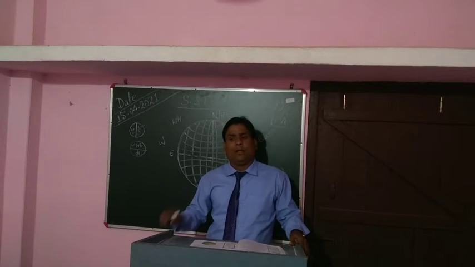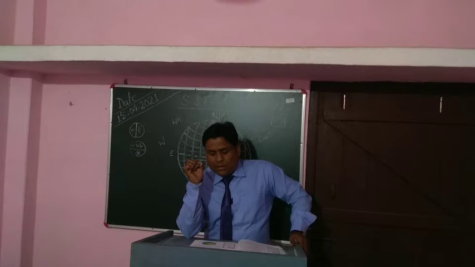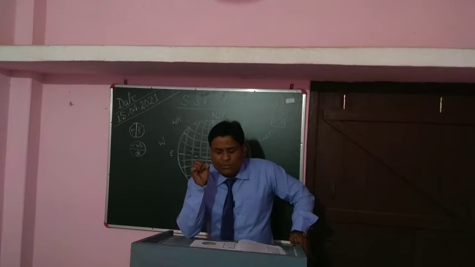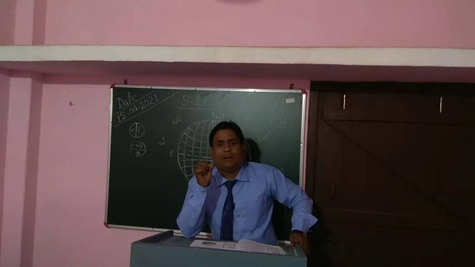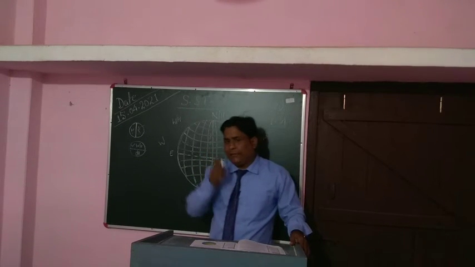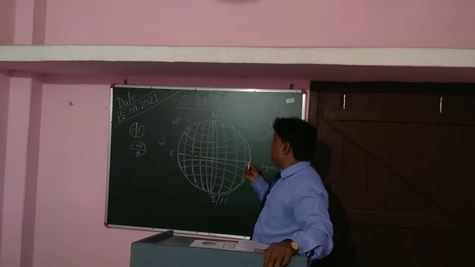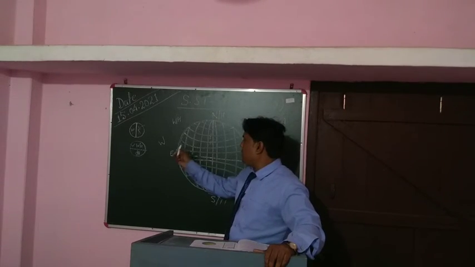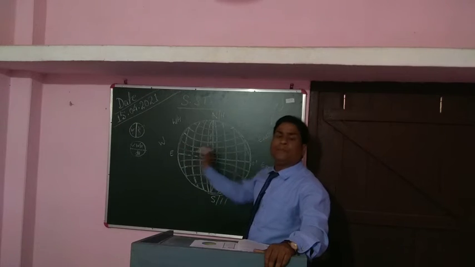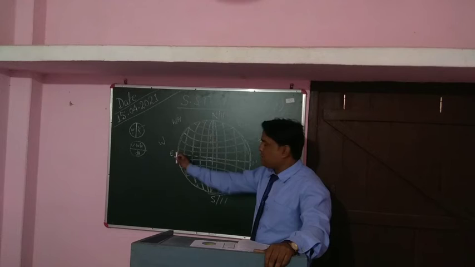Here comes the United Kingdom. What is the United Kingdom, beta? This is Great Britain, where London is located. So Great Britain has the prime meridian. Suppose we talk about the time in this part of the world and the time in this part of the world, there will be very much difference in the time. It will take more than 40 hours, I believe.